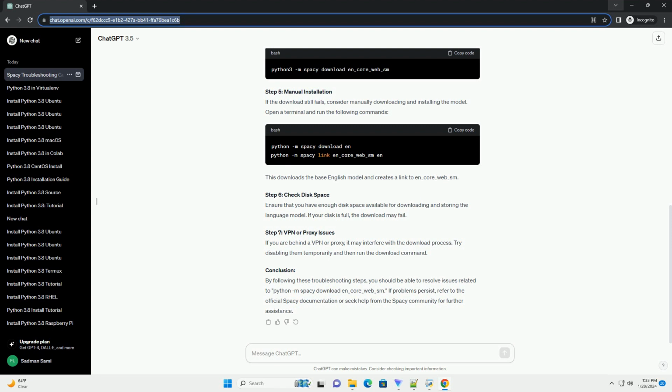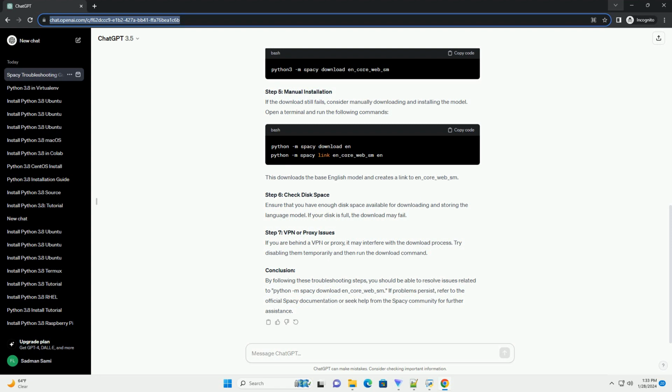Step 3. Upgrade spaCy. Sometimes, compatibility issues arise due to outdated spaCy versions. Upgrade spaCy to the latest version using the following command. Step 4, use Python 3. Ensure that you are using Python 3.x for running spaCy commands. If you are using Python 2, the command might not work correctly. Use the following command to download the model.